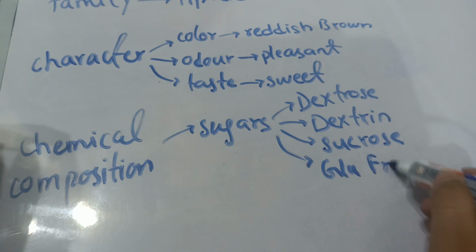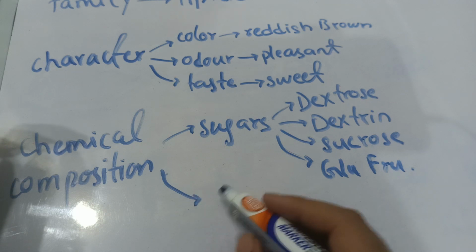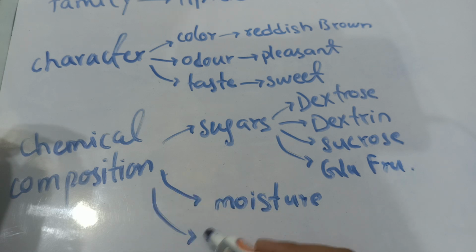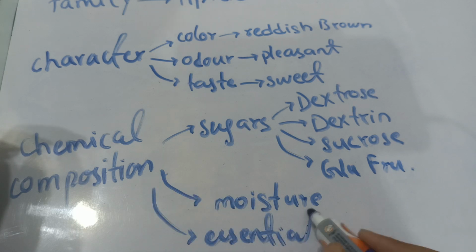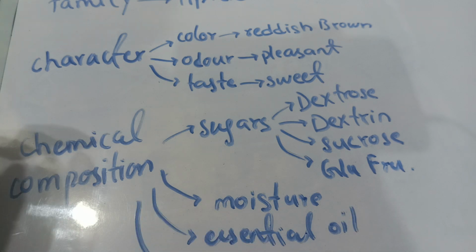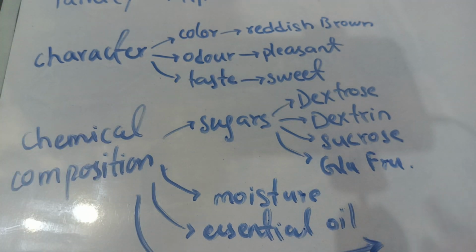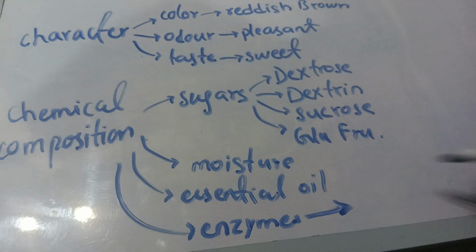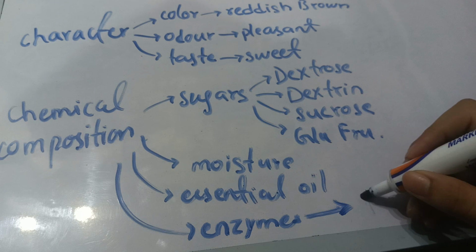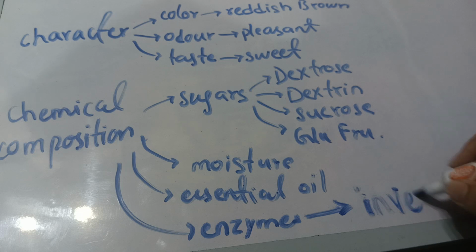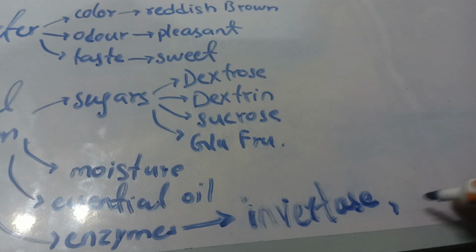After the sugars, it is composed of moisture and some essential oils. And lastly, it contains various types of enzymes. Two important enzymes are present in it: first is invertase, and the second enzyme is diastase.